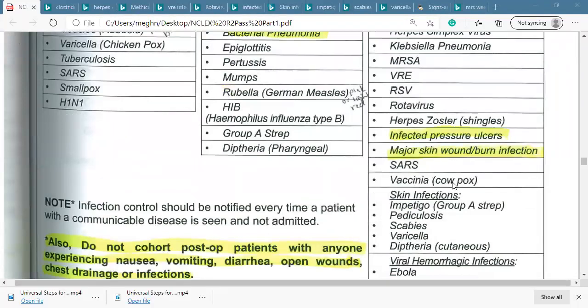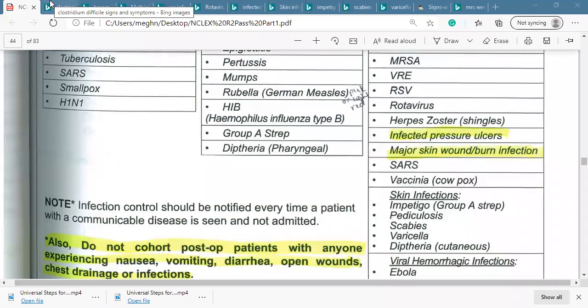Contact precaution applies to impetigo, pediculosis, scabies, varicella, and diphtheria. Diphtheria pharyngitis is droplet, while cutaneous diphtheria is contact precaution. Ebola, hemorrhagic fever with bleeding, is contact precaution, right?